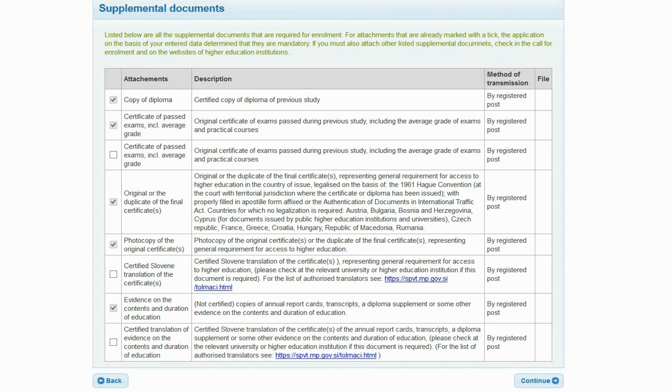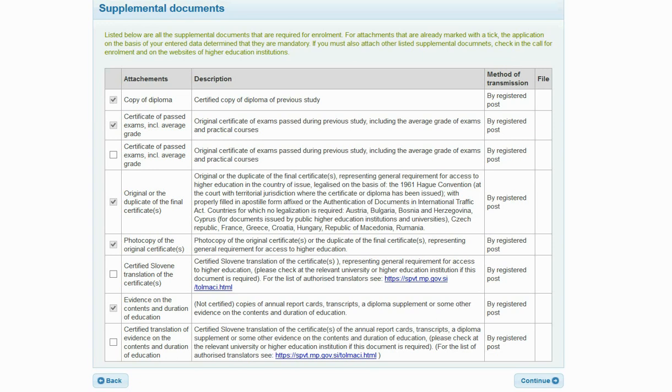Mandatory documents for recognition of foreign education for enrollment in master or doctoral studies are: original or the duplicate of the final certificate representing general requirement for access to the higher education program cycle in the country of issue that has to be legalized, photocopy of the original certificate, certified translation of the certificate in the Slovenian language. Please check at the relevant university or higher education institution if this document is required.